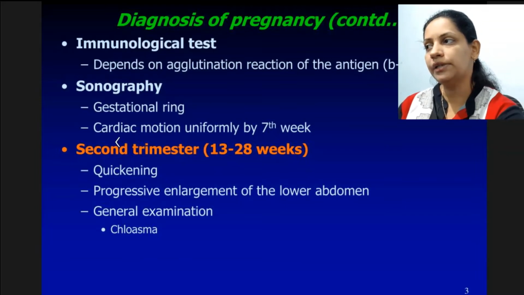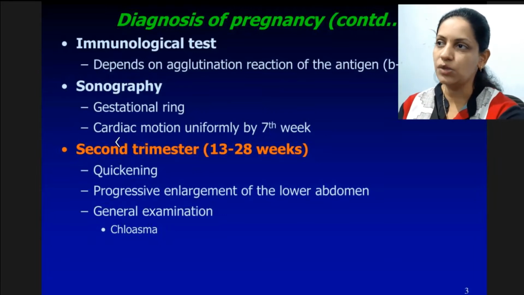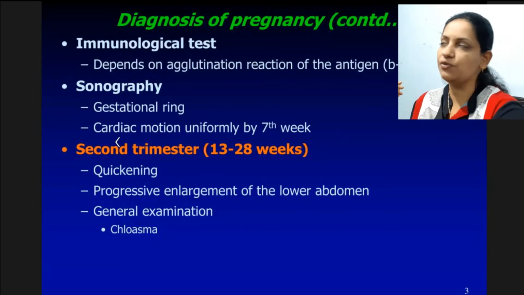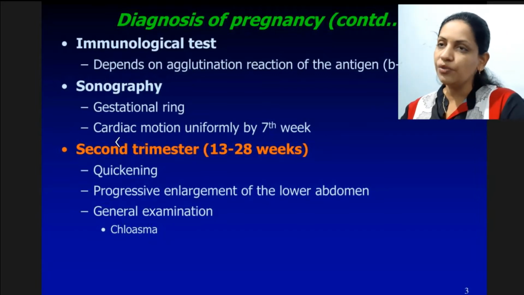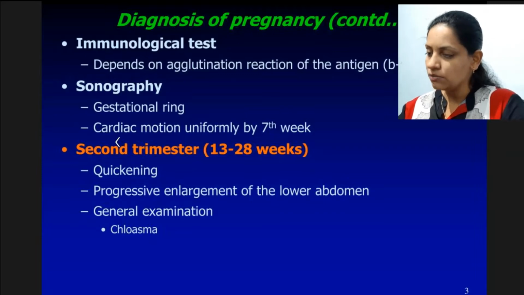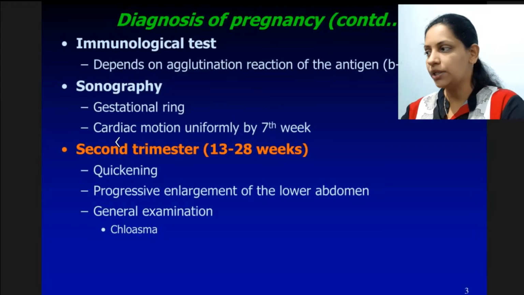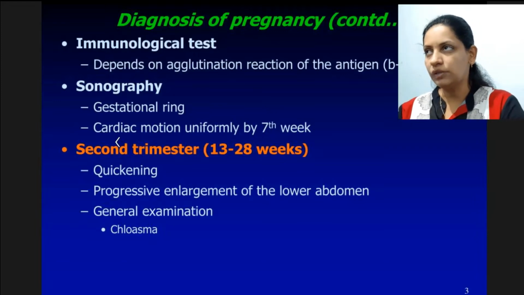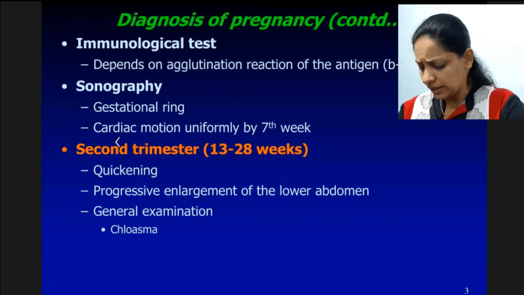Next is diagnostic things which we find in second trimester. Second trimester usually starts after 12th week, as we had discussed. First trimester, that is first 3 months, which are 12 weeks, and after that 13 to 28 weeks is second trimester of pregnancy. Now in this, things are very clear because size of uterus is enlarged, baby is quite visible, and so investigation or particular things are quite clear in this trimester.